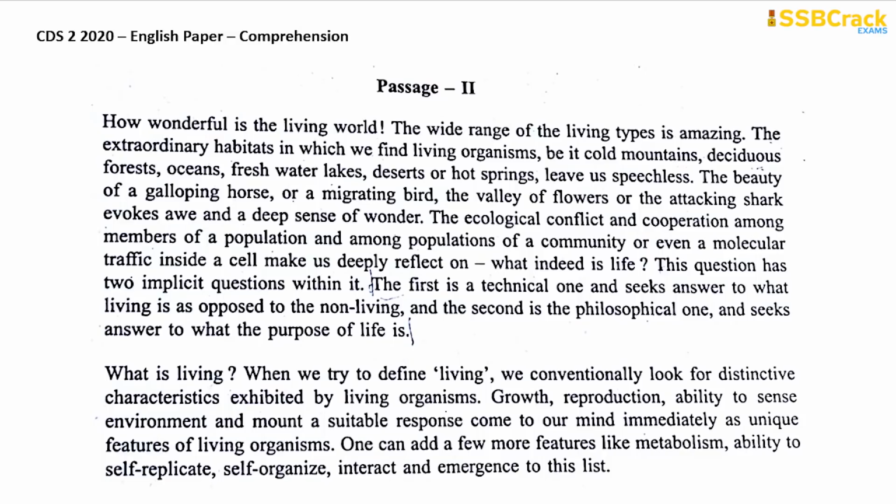The first is a technical one and seeks answer to what living is as opposed to the non living, and the second is the philosophical one and seeks answer to what the purpose of life is. What is living? When we try to define living, we conventionally look for distinctive characteristics exhibited by living organisms: growth, reproduction, ability to sense environment, and mount a suitable response come to our mind immediately as unique features of living organisms.